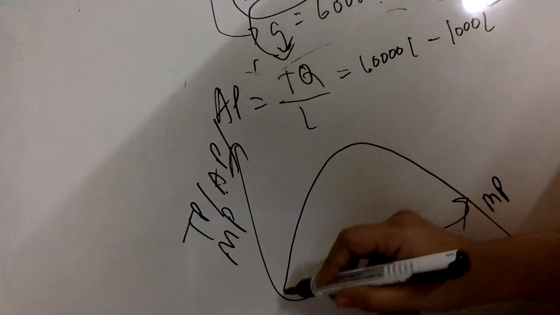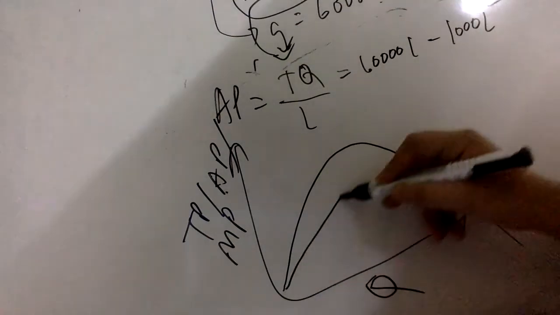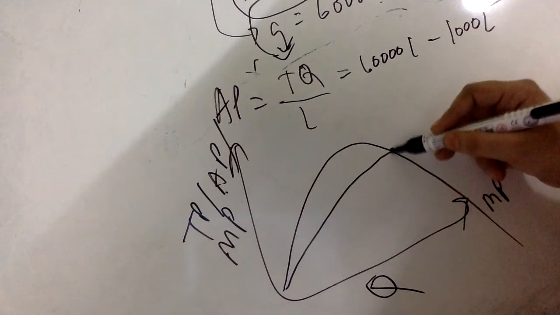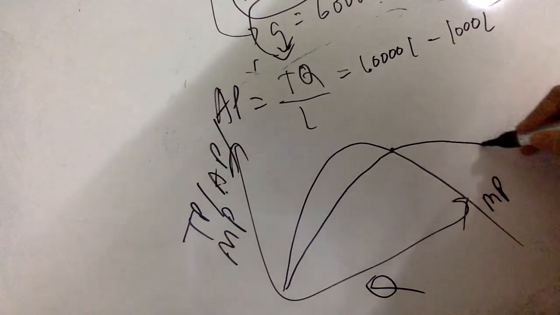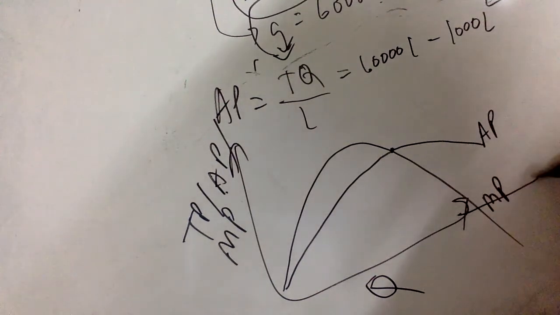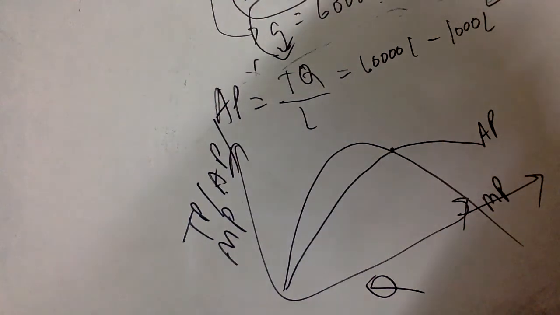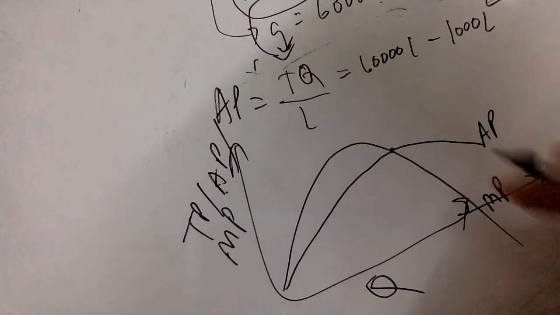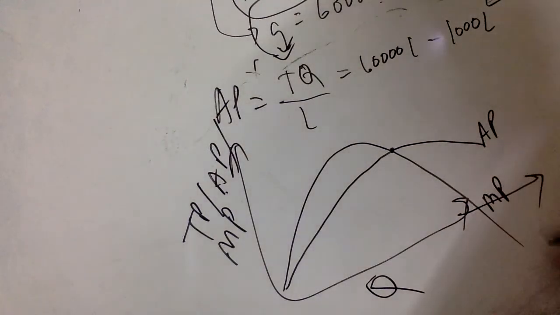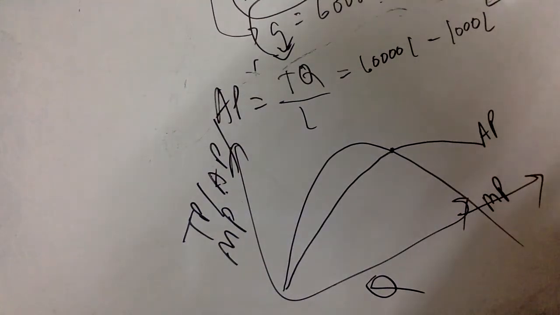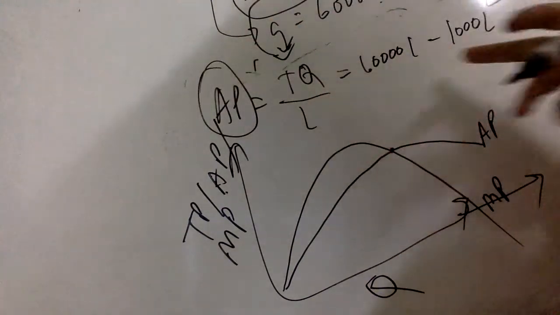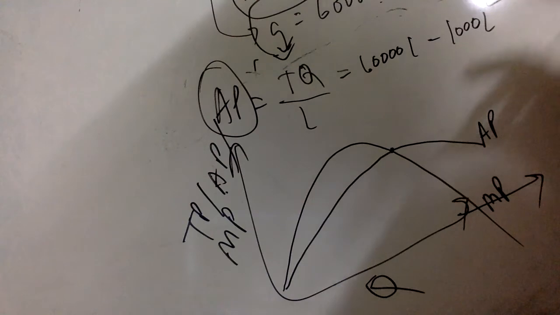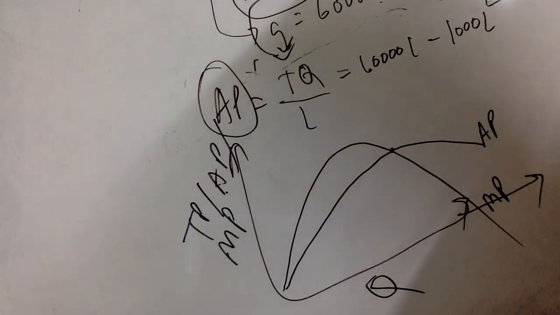Average product also starts from 0, but it is maximum at the point where it is equal to marginal product, after which average product starts to decline but it remains positive. However, marginal product tends to go beyond the x-axis and it goes negative after a point. So average product, if I want to find out, I compute it like this, and that's how we can solve a particular question.